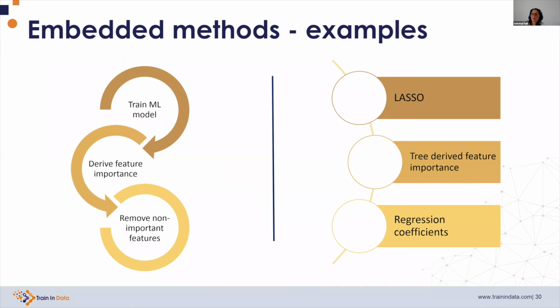Another way is to use decision trees or decision tree dependent models like random forest or gradient boosted machines. All of them will assign some sort of importance to the feature depending on how high in the tree the feature is used, the improvement in the impurity in the nodes, and so on. So we can derive some sort of metric of the feature importance and then select the most important features. And the same is true with the regression coefficient. So a bigger regression coefficient usually tells us that that variable has a bigger effect in predicting the target.